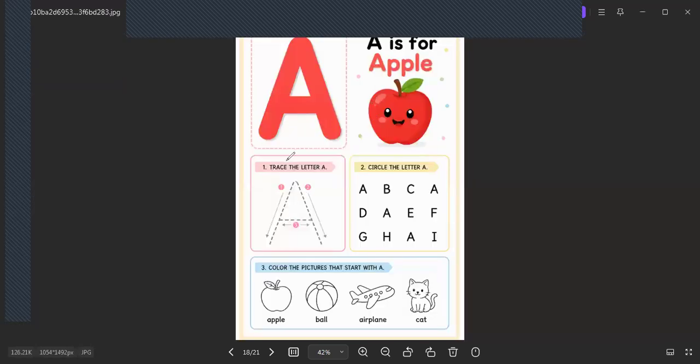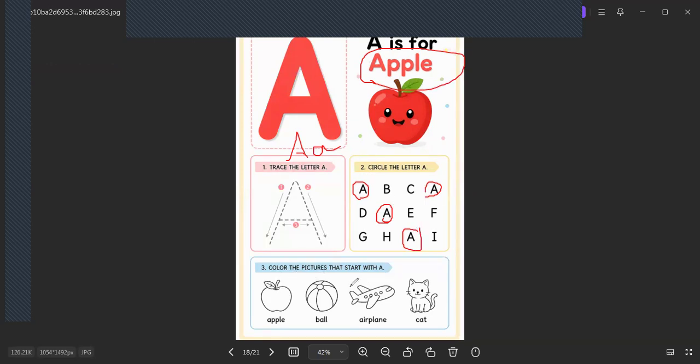So here we have also capital A. I would like to learn how to write it. Here is capital A and small a. A for what? A for apple. So here in this exercise, we circle the capital A. Where is the capital A here? Here is capital A, and here is capital A. So we have here 4 capital A's.